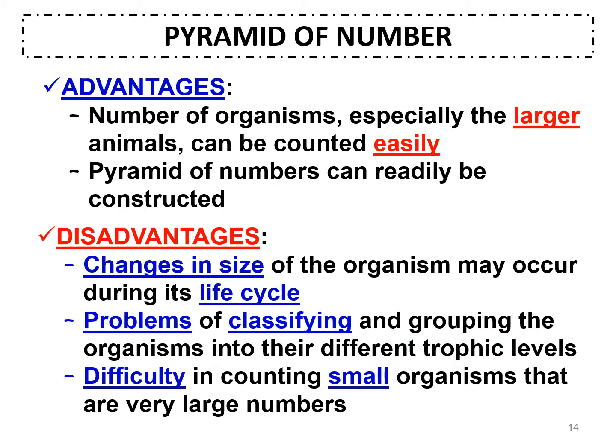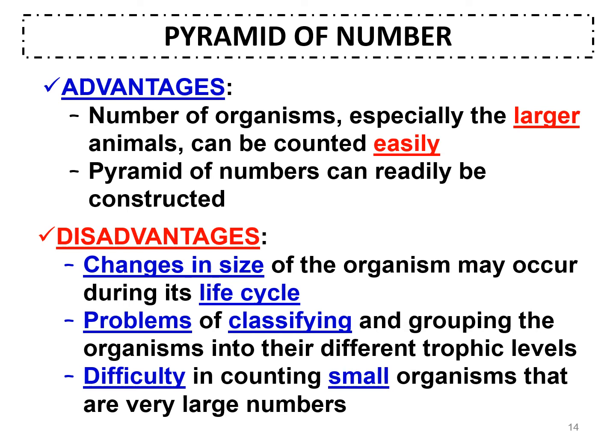The things that we need to memorize about ecological pyramids are their advantages and disadvantages. The advantage of the pyramid of number is that the number of organisms, especially the larger animals such as elephants and humans, can be counted easily. When the number can be counted easily, the pyramid of numbers can readily be constructed.